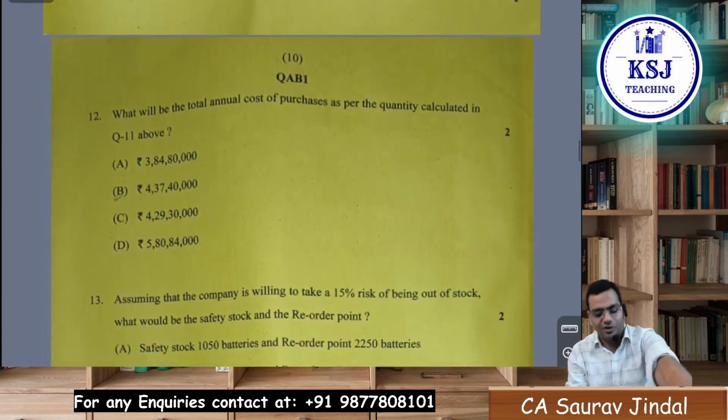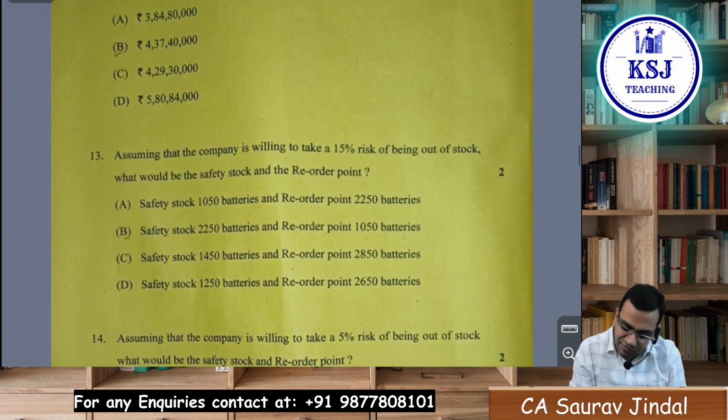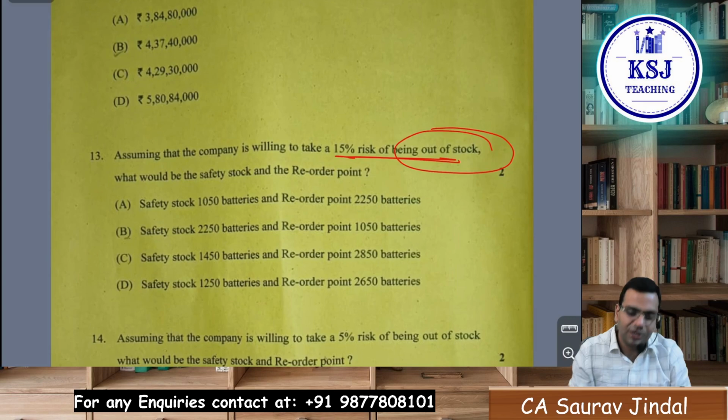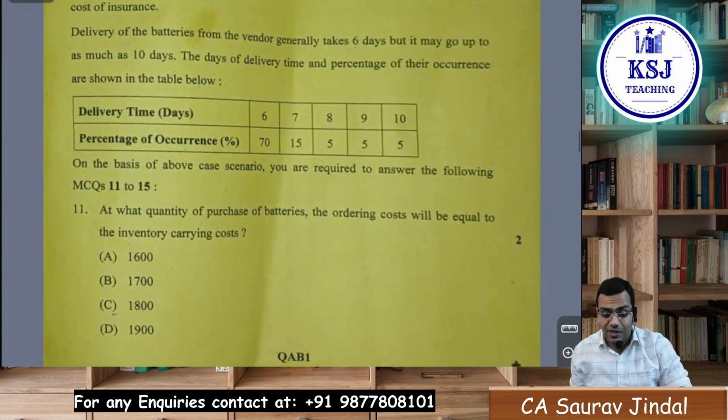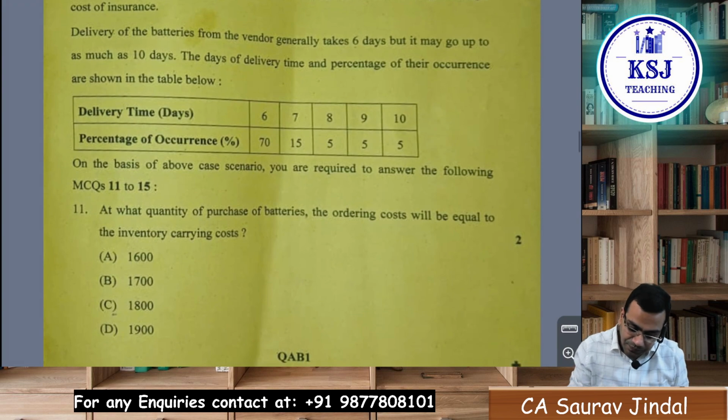And the problem was in the part where this 15% risk of being stock out. That means what? The delivery should be maximum between 7 days. This 15% the company is ready to take the risk of the stock out.